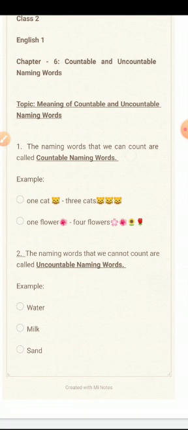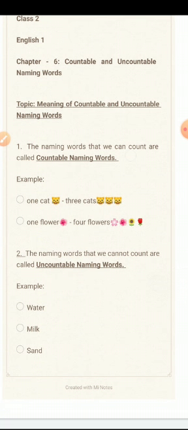The naming words for which we can use the numbers like 1, 2, 3, 1 cat, 2 cats, 3 cats, these naming words are called countable naming words. And the nouns for which we cannot use numbers like 1, 2, 3, 4, those naming words are called uncountable naming words. So let's look at this example.